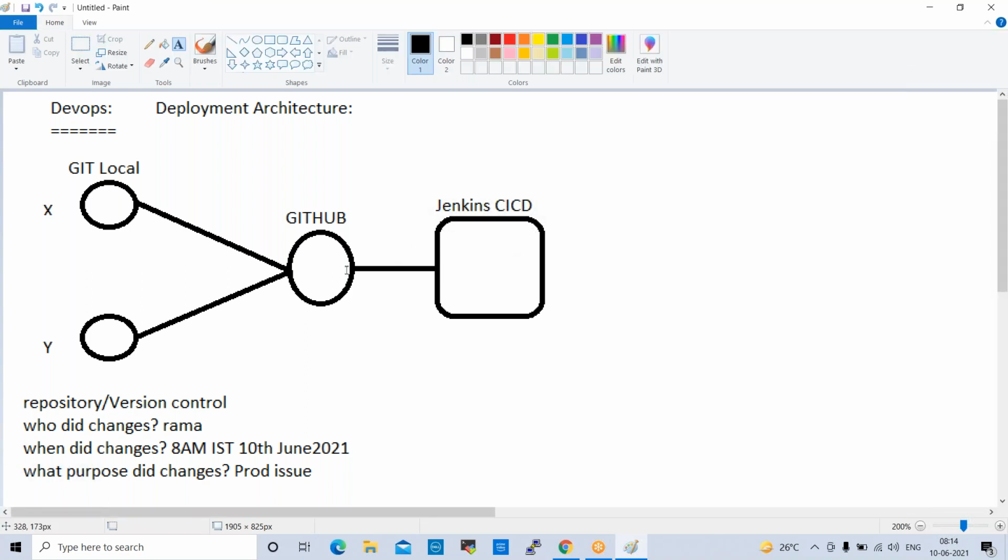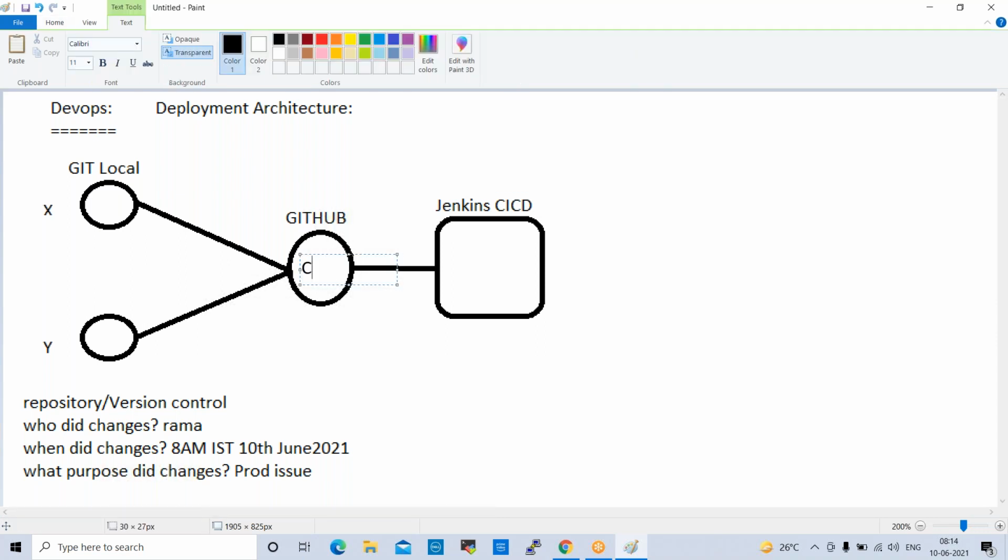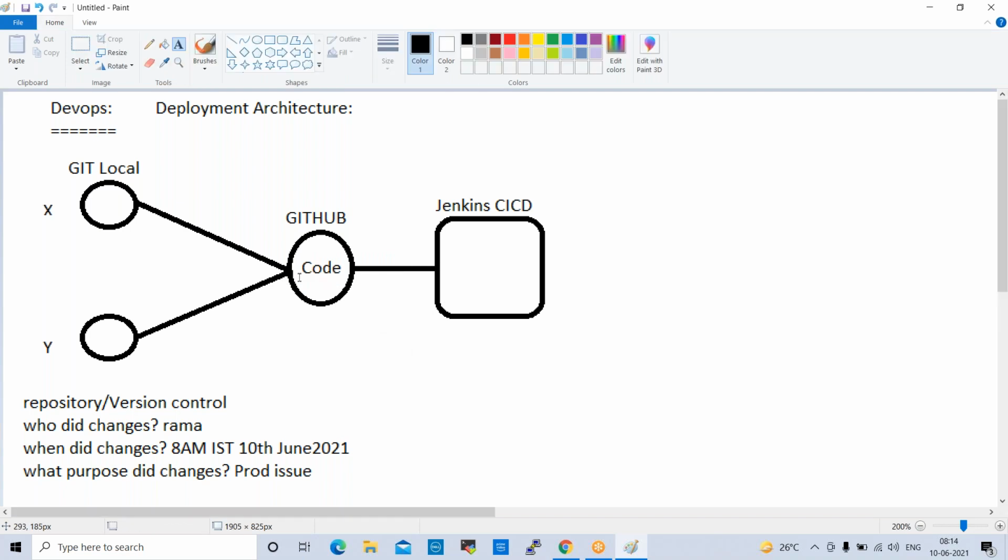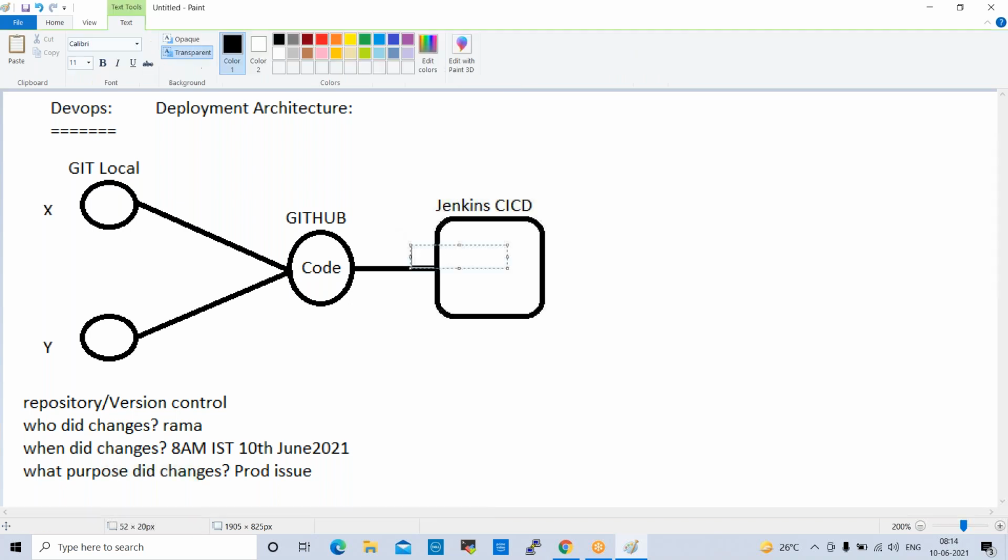For example, my code is available in GitHub. I want to pull the code from GitHub to Jenkins. So before pulling this code, what do I need to do? I need to install the GitHub plugin in Jenkins. Then only I will be able to communicate with GitHub from Jenkins. Then only it will allow you to pull the code from GitHub to Jenkins.